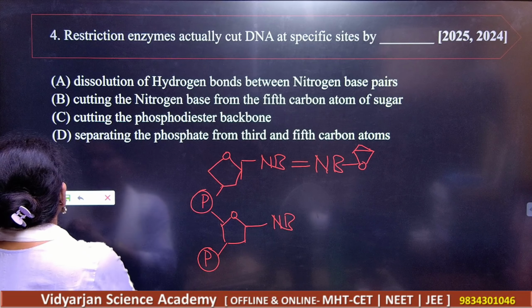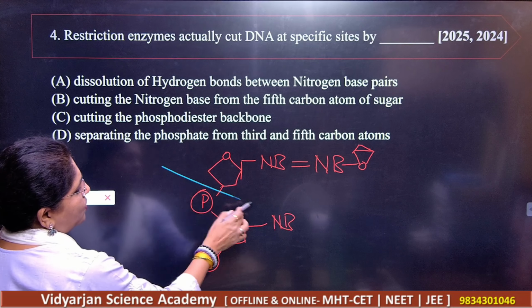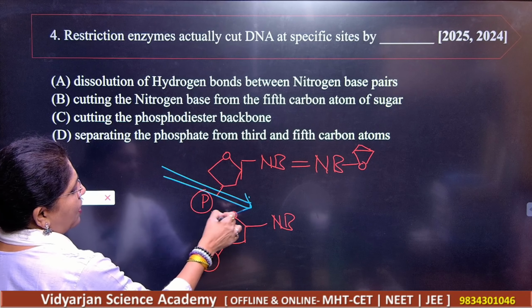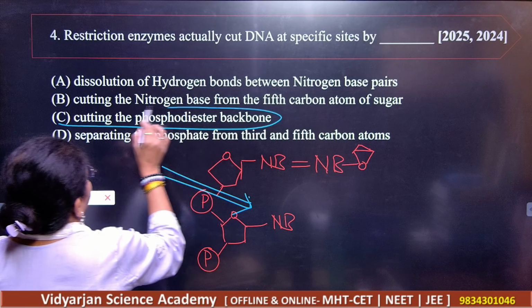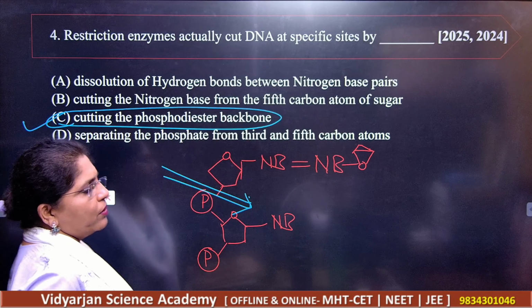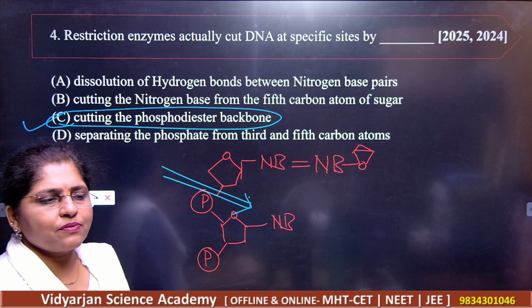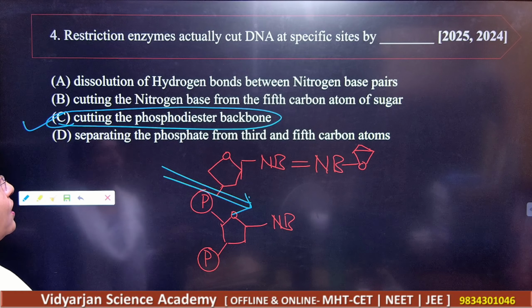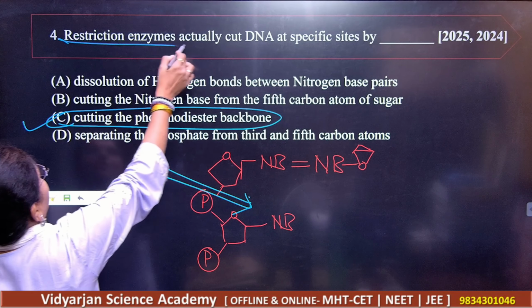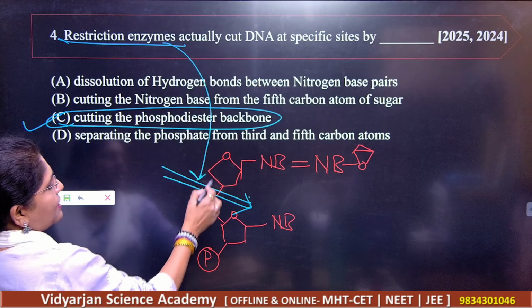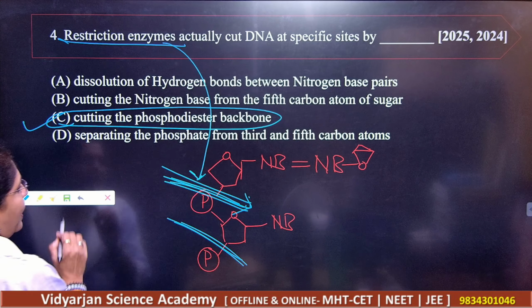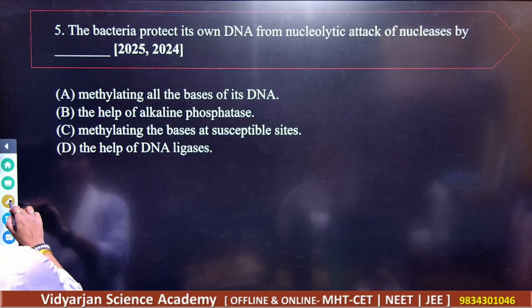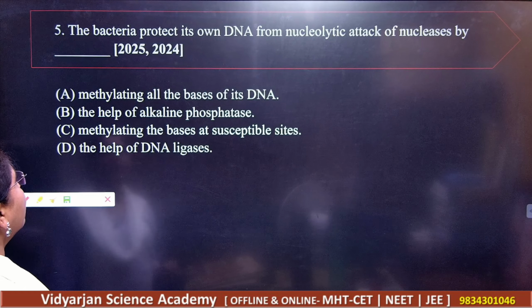And your enzyme is going to cut the sugar phosphate backbone. Got it? So this will be the correct answer, cutting the phosphodiester backbone, right? Then this will be the right action of what here? Restriction enzymes. Restriction enzyme is going to cut this bond at the specific site, okay? So what should be your answer here?